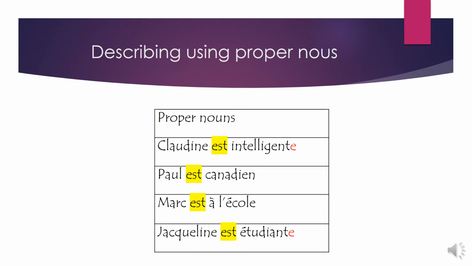And then in the first and last sentence, I also have applied the subject agreement. So, for example, Claudine, c'est féminin, it's feminine. Intelligente, I added the E. Jacqueline est étudiante. Étudiant, étudiante is a noun. However, since étudiant applies to the masculine gender, étudiante applies to the feminine gender.